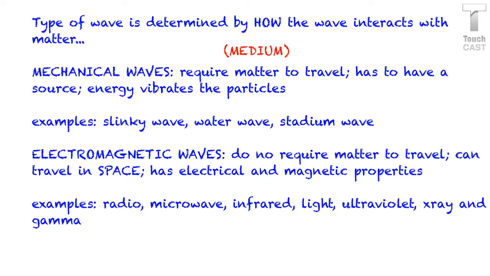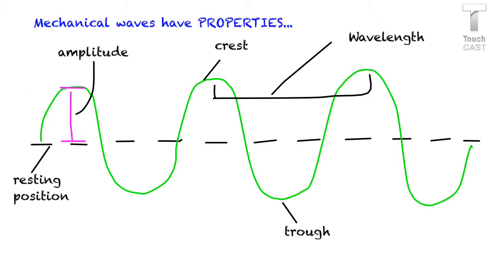Well, the other type of wave doesn't require matter to travel, which means it can travel in space, and we'll get to that in just a moment. It has electrical and magnetic properties, which is why we call it an electromagnetic wave. And I've given you some examples: radio waves, microwaves, infrared or heat waves, and then visible light waves, ultraviolet, X-ray, and gamma.